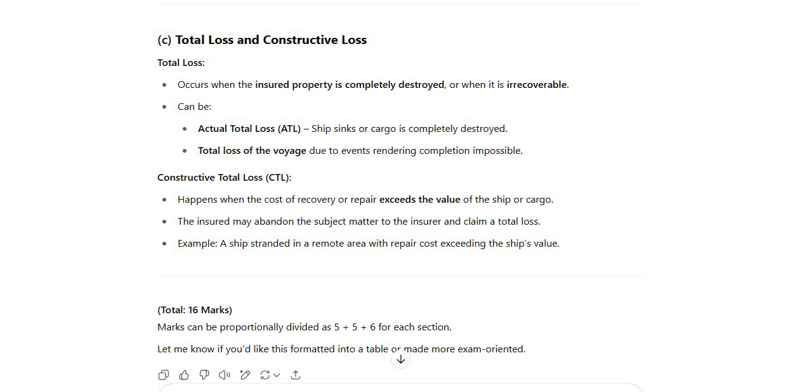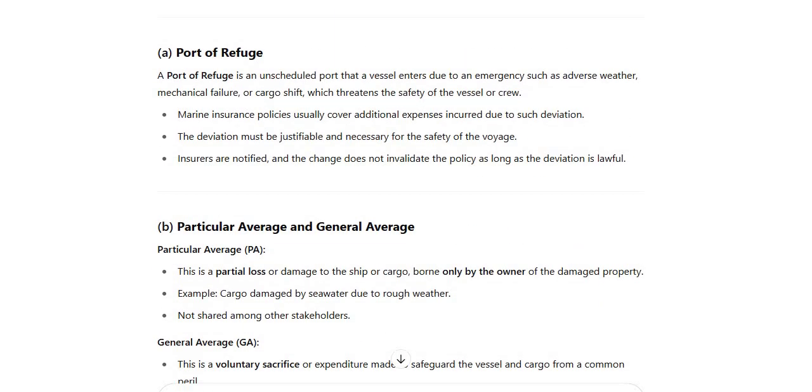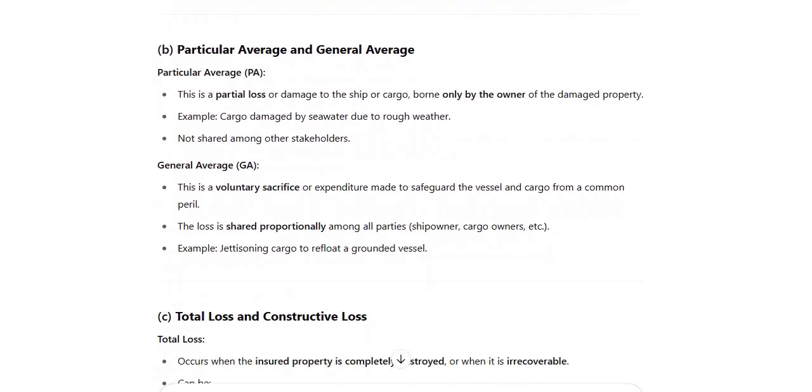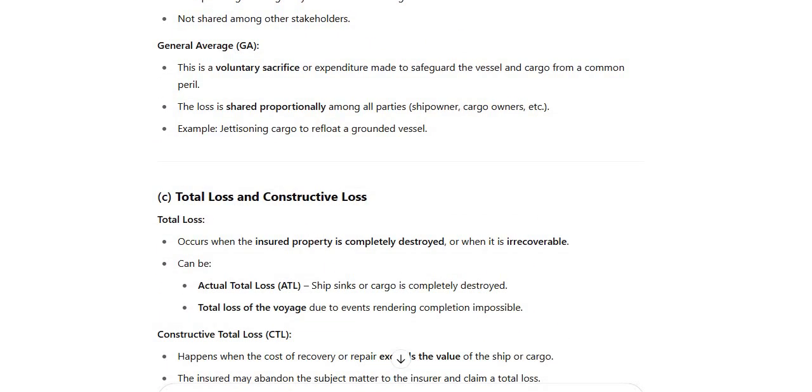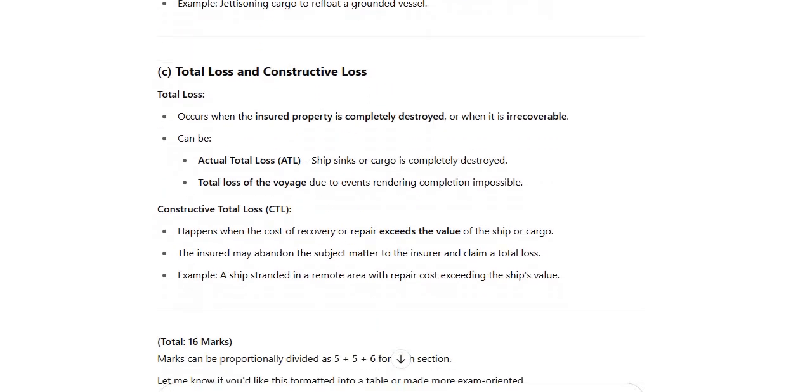So the marks can be put, like we say 5 plus 5 plus 6 in each section. The marks can be divided, and we had 3 sections here: the port of refuge, as I told you, particular and general average is the second part, and total and constructive loss is the third part, which has been covered here.